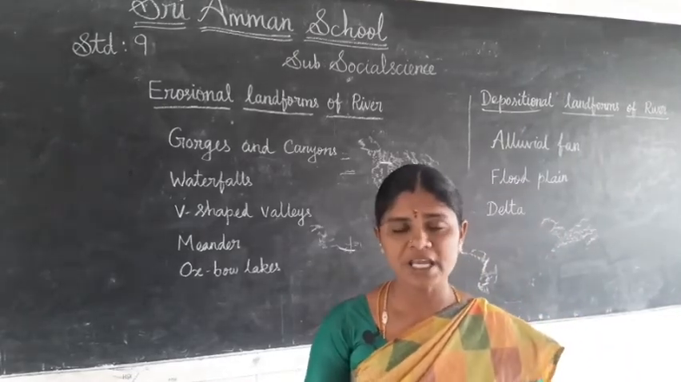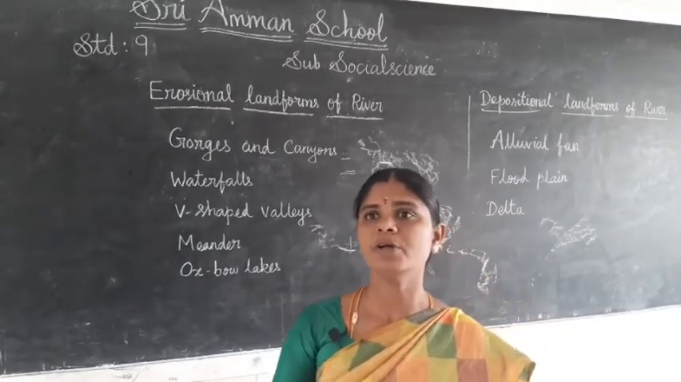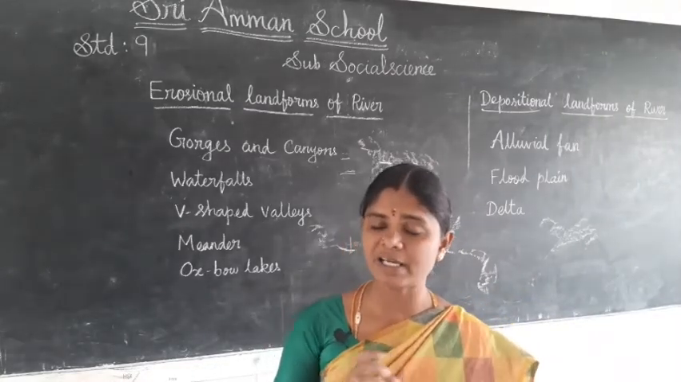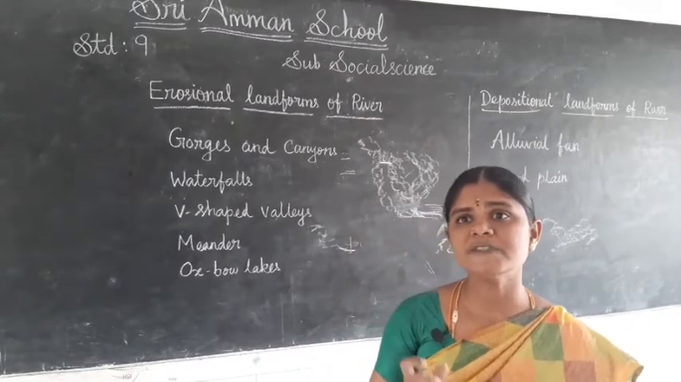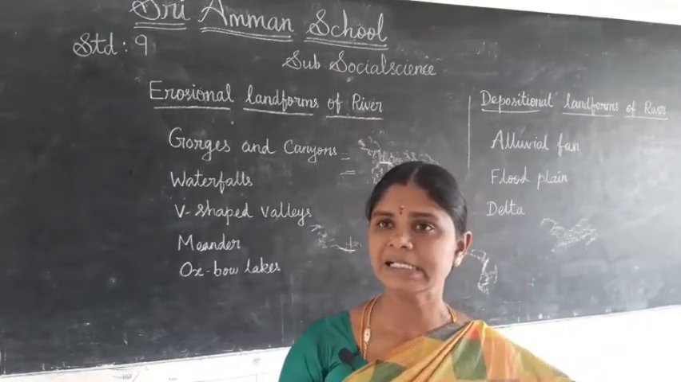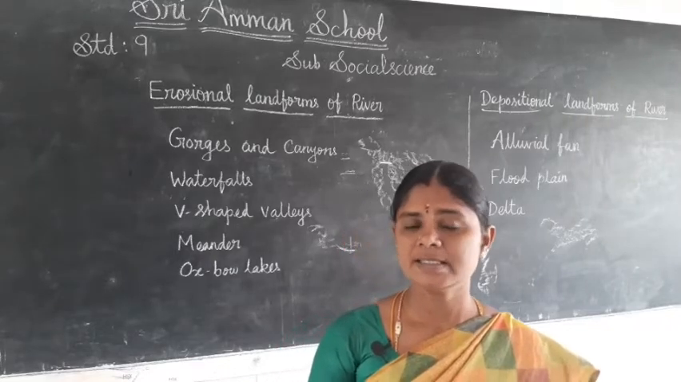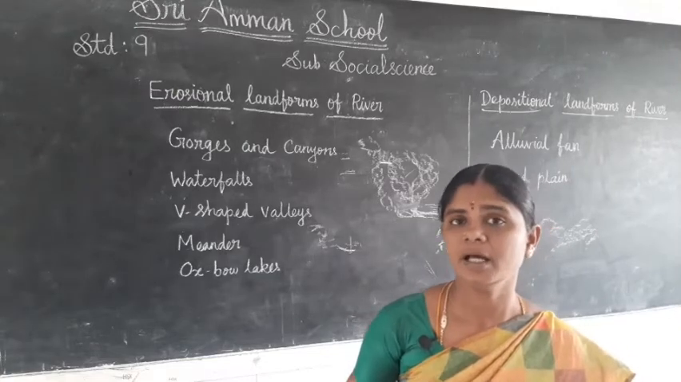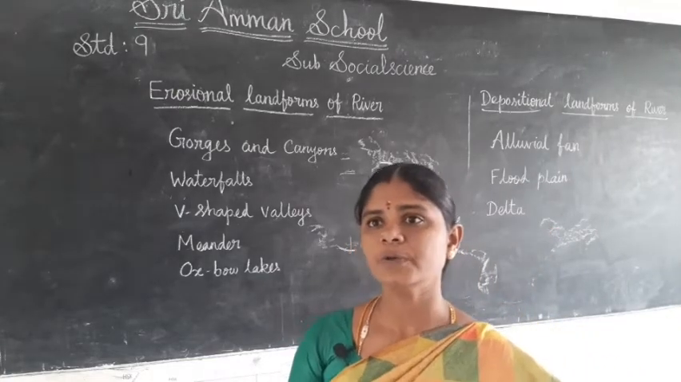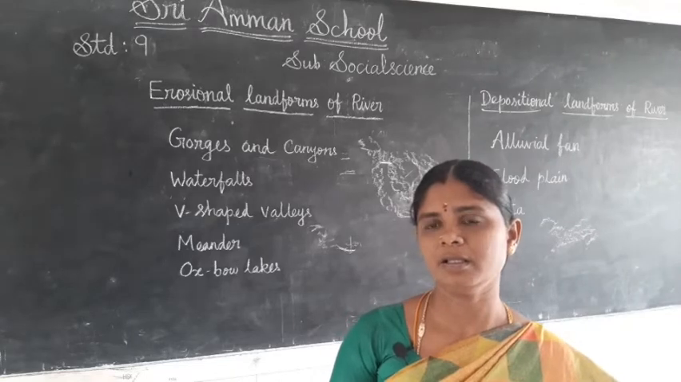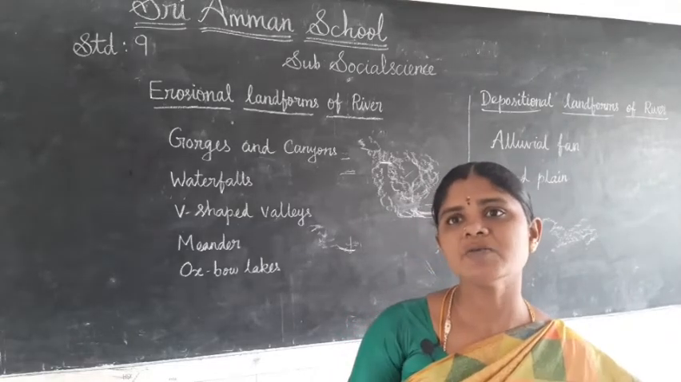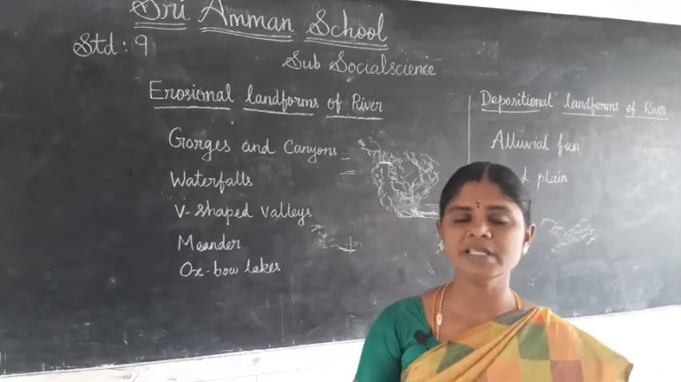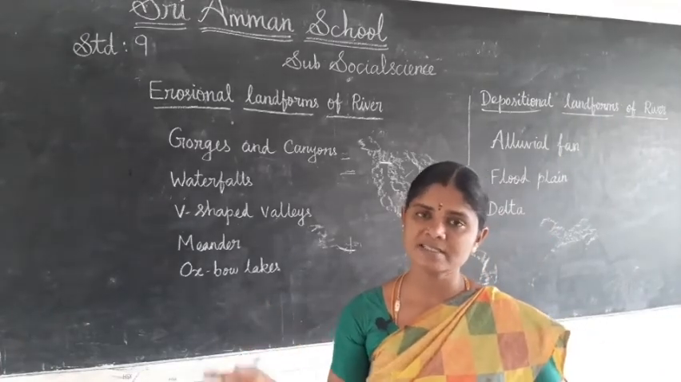Next we see about the estuary. Estuaries are formed where the river meets the sea. Deposition of silt by the river is not possible here, unlike in deltas. Why? Because the waves keep eroding the deposition here. Example: Narmada and Tapti are examples for this type of estuaries.